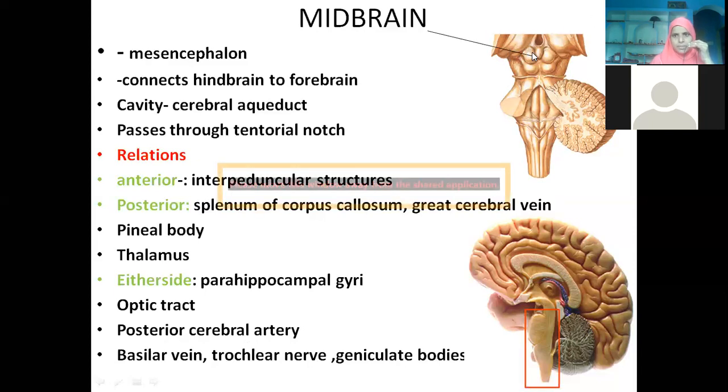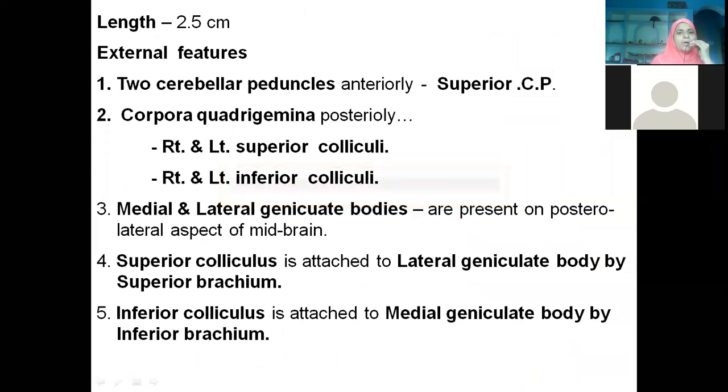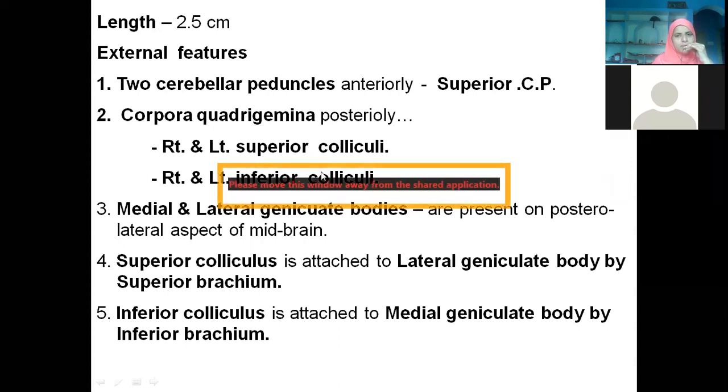These are the geniculate bodies. These are colliculi, and this is the medial geniculate body where I kept the arrow, and this is the lateral geniculate body. The medial geniculate body receives the fibers for hearing, the auditory fibers. The lateral geniculate body carries the fibers for vision. Coming to the length of the midbrain, it is very small, 2.5 centimeters. It has two cerebral peduncles. Everything I have shown: the superior colliculus, inferior colliculus, medial and lateral geniculate body.